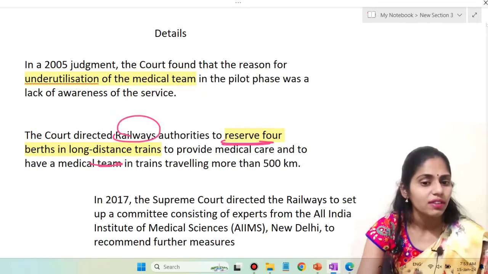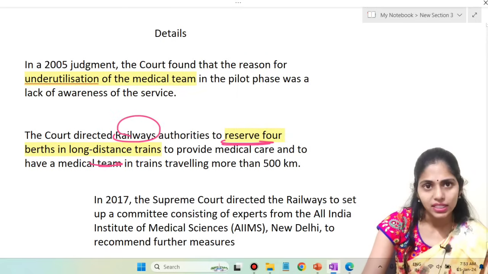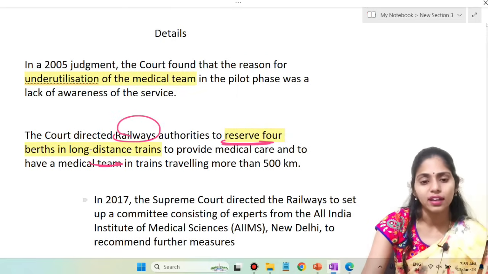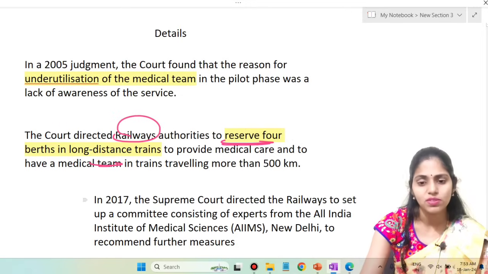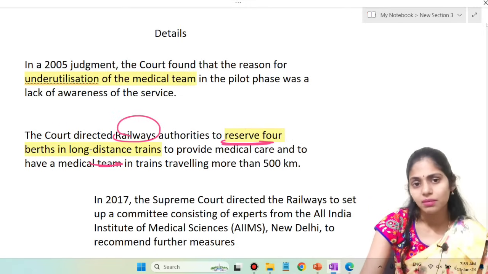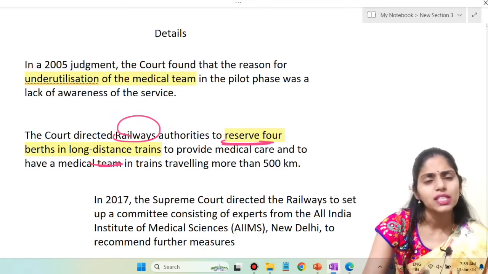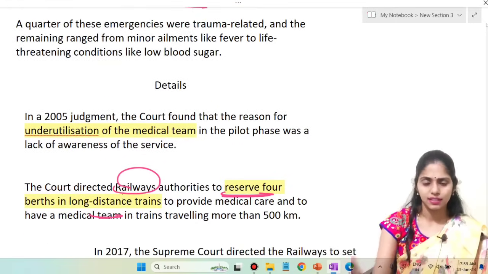So in 2017, the Supreme Court also directed the railways to set up a committee consisting of the All India Institute of Medical Sciences, that is AIIMS, New Delhi, to recommend further measures. So these are some important things which are mainly said in this article.